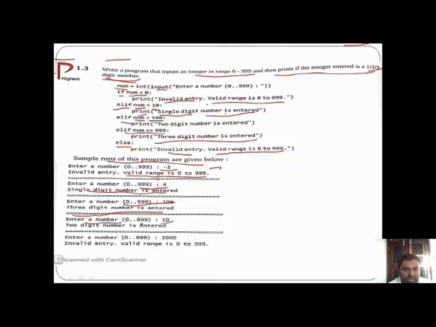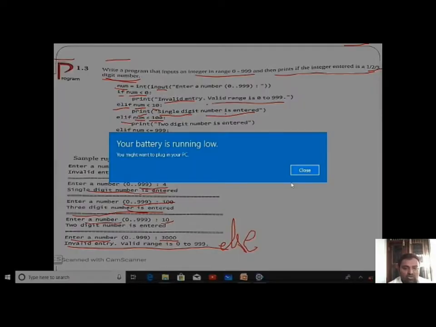For example, if you enter a 4 digit number, it goes to the else condition, because none of the if or elif conditions are true, so it goes to the else condition. Understand?